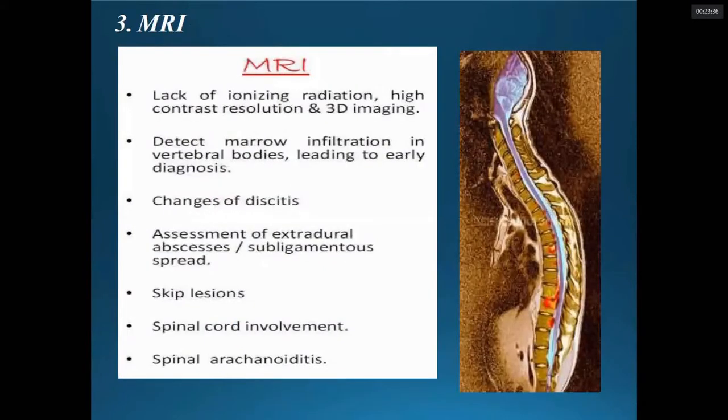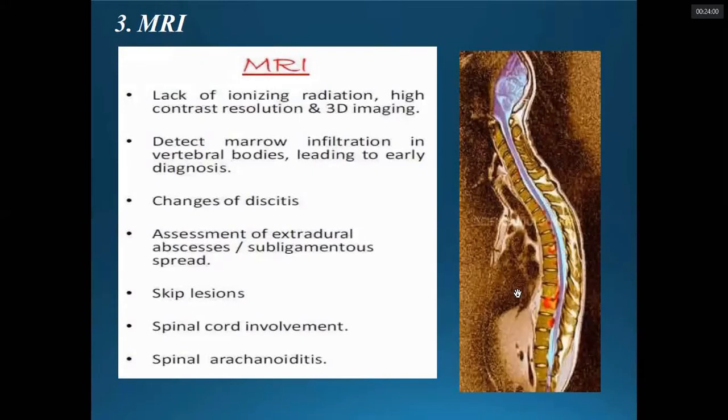So MRI. This investigation is quite useful in the very early phase when we are very suspicious of the case and X-ray doesn't show any sign. Then MRI is the investigation of choice. This is also very useful for skip lesions when they are adjacent, like in this scan, where lesions can be seen in this vertebra as well as this disc space.